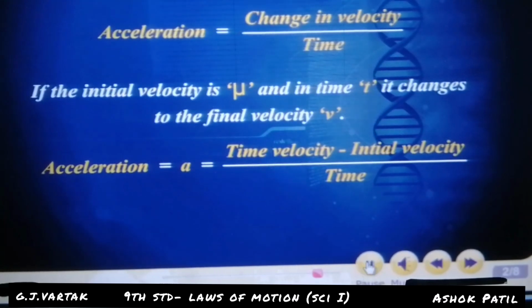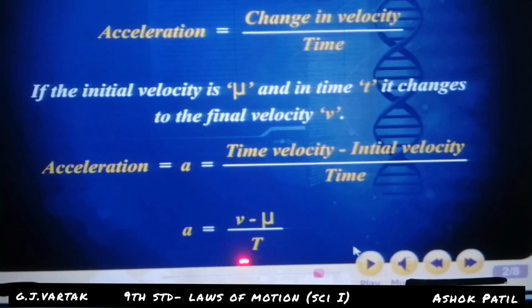Here is the formula: a is equal to v minus mu upon capital T. Mu is the initial velocity, v is the final velocity, and t is the time.